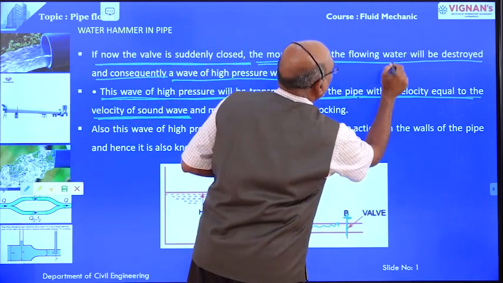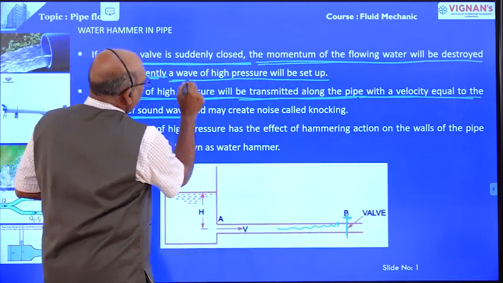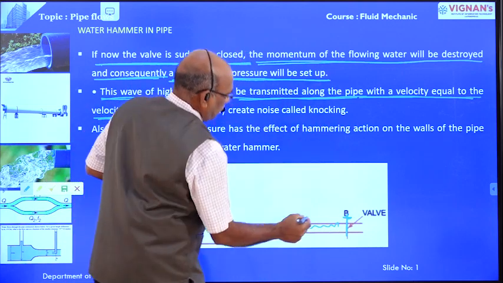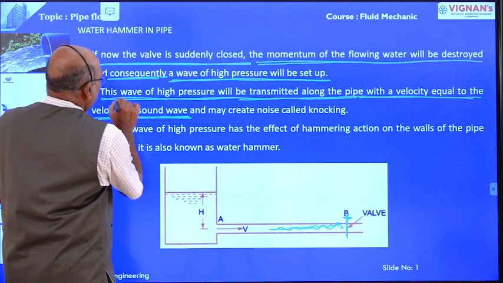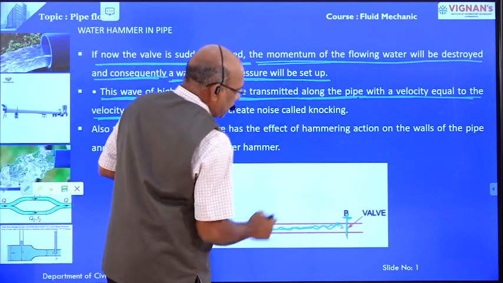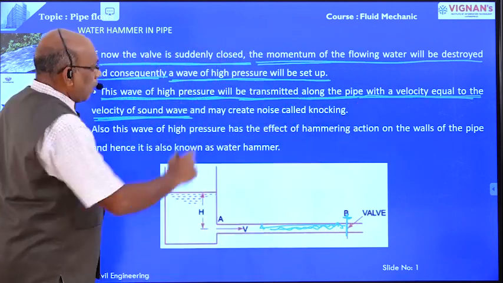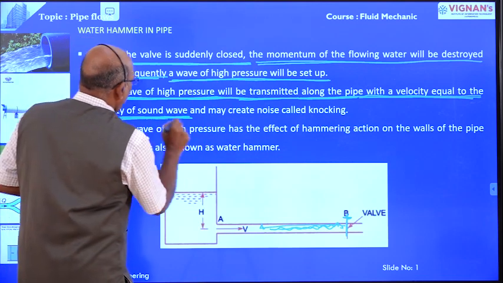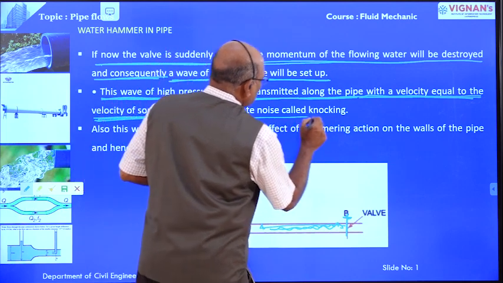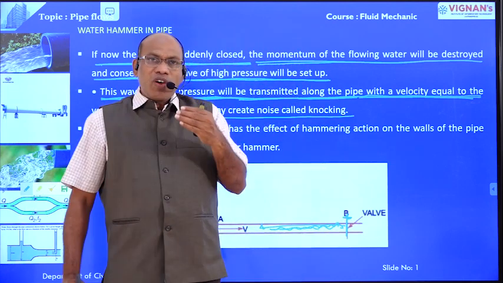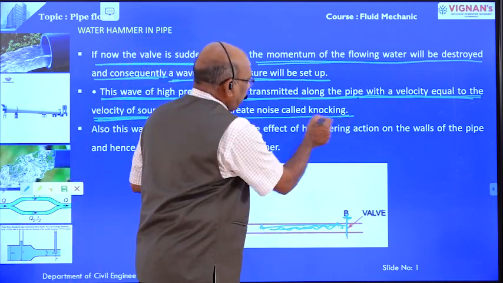The momentum of the flowing water will be destroyed, and consequently a wave of high pressure will be set up. The wave of high pressure will be transmitted along the pipe with the velocity of a sound wave, right, and may create a noise called knocking. That sound wave creates noise, and that noise is known as knocking, right.